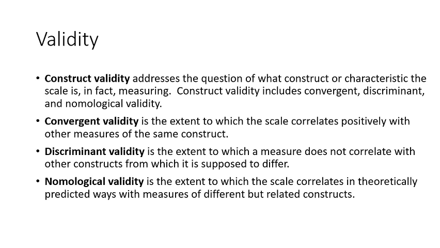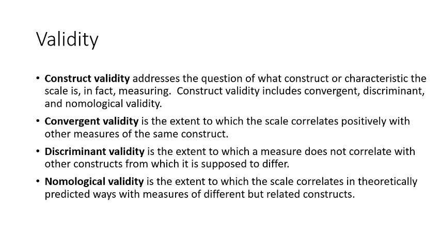Nomological is the extent to which a scale correlates in theoretically predicted ways with different related constructs. In theory, what are customer satisfaction and customer loyalty, how are both different or the same.